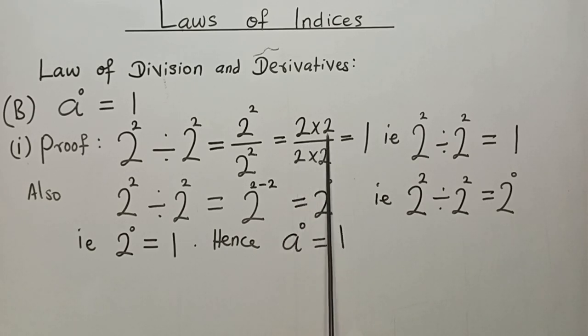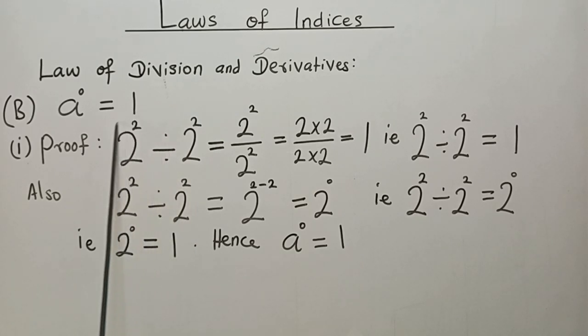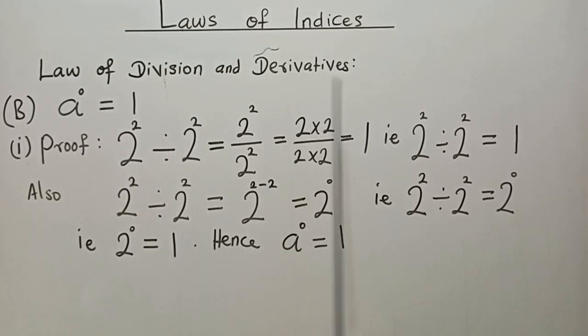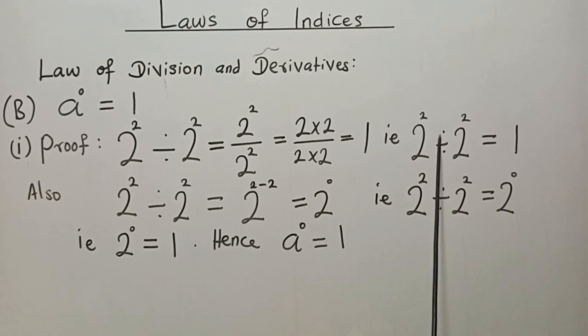When a number divides itself, the result is 1. Therefore, 2 times 2 over 2 times 2 is equal to 1. I hope you are following the argument. What it means, therefore, is that it is this number operation, 2 to the power 2 divided by 2 to the power 2, that is equal to 1.